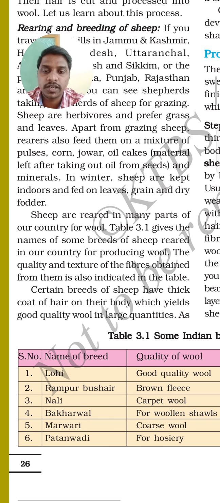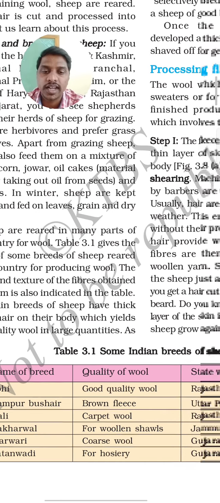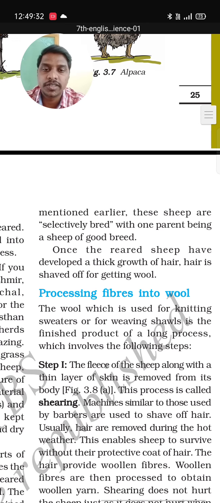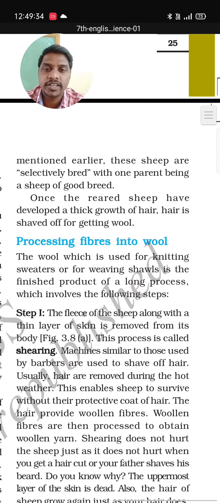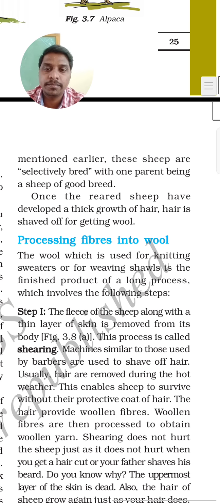Certain breeds of sheep have thick coat of hair on their body which yields good quality of wool in large quantities. As mentioned earlier, these sheep are selectively bred, with one parent being a sheep of good breed. Once the reared sheep have developed a thick growth of hair, it is shaved off for getting wool. So once the hair has grown a lot on the body, they will cut it off, they will shave for getting the wool.